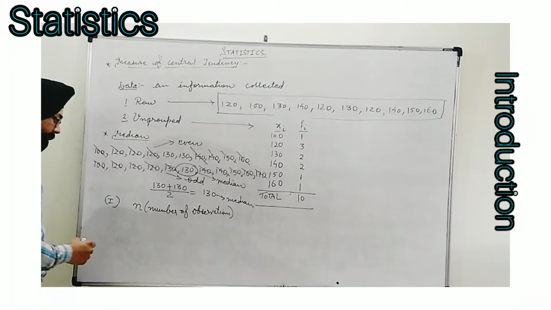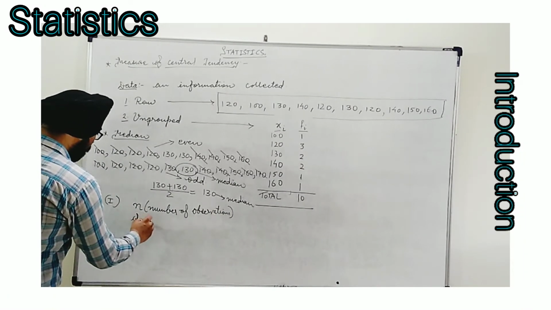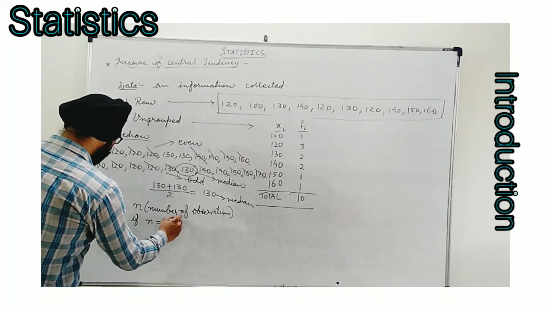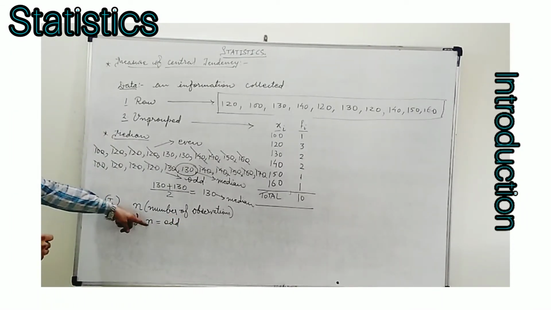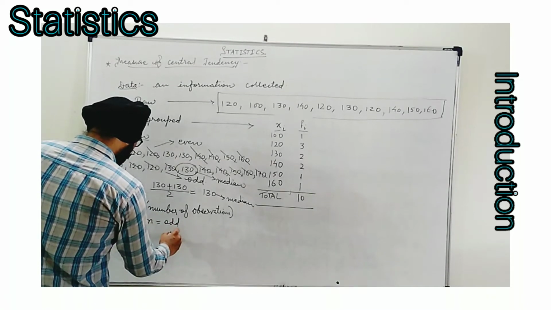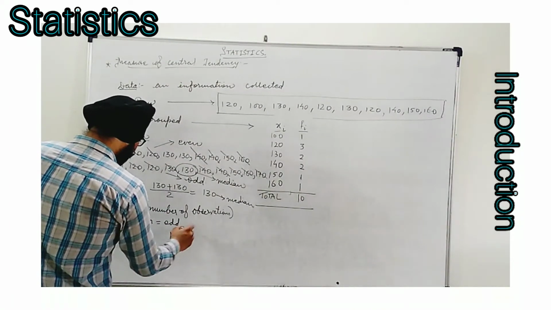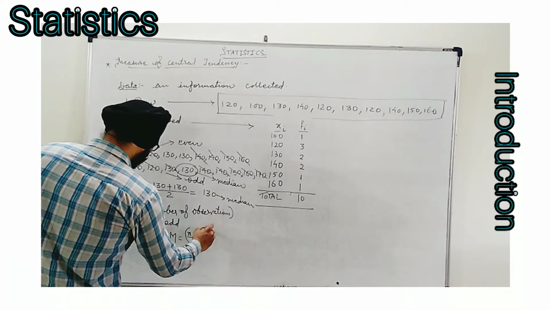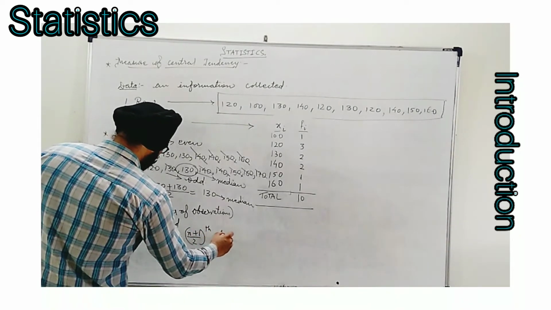It has two cases. If n is odd, then the median, denoted as capital M, is obtained as the (n plus 1) by 2th value or observation.